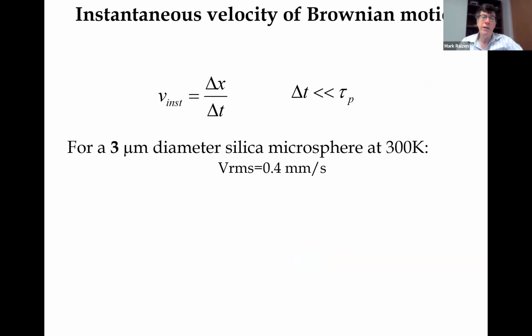And he coined the term instantaneous velocity of Brownian motion, which is essentially ballistic motion on timescales shorter than some characteristic tau sub p called the momentum relaxation time. To give you an idea, for a 3 micrometer silica microsphere at 300 Kelvin, that RMS velocity is 0.4 millimeters per second.